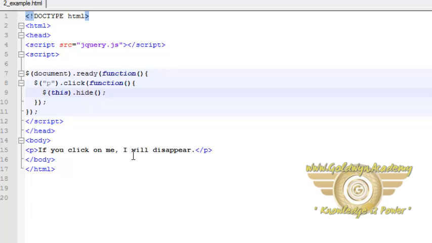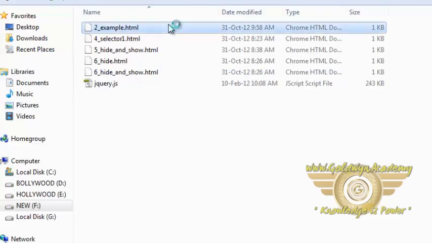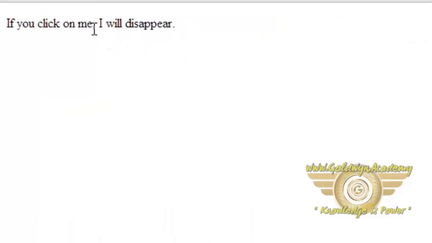Just let's see the output. I'm going to click on this and it disappears. So we can do this by a simple function of Jquery.